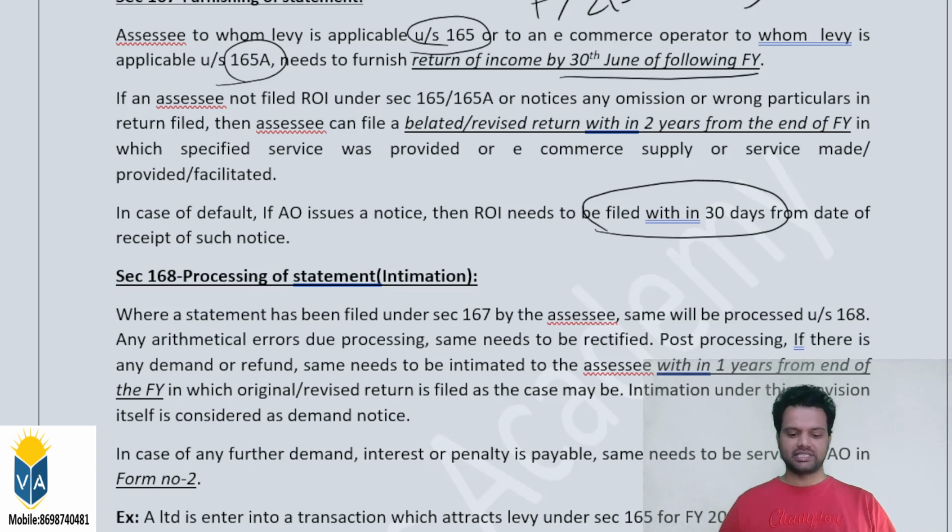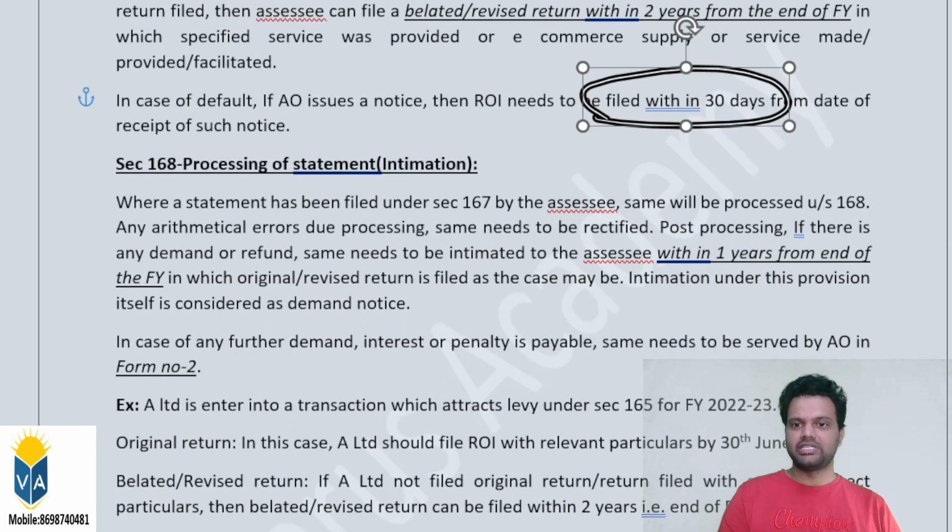Section 167 is applicable for section 165, that is advertisement service. Section 165, yeah, that is for the e-commerce operator also. What is the timeline? 30th June of the following financial year. If he finds any incorrect particulars and wants to file a revised return, or he has forgotten to file the return, he has not filed the return, what is the timeline to file the belated or revised return? 2 years from the end of the financial year in which that particular transaction took place. This is about section 167, furnishing of statement.